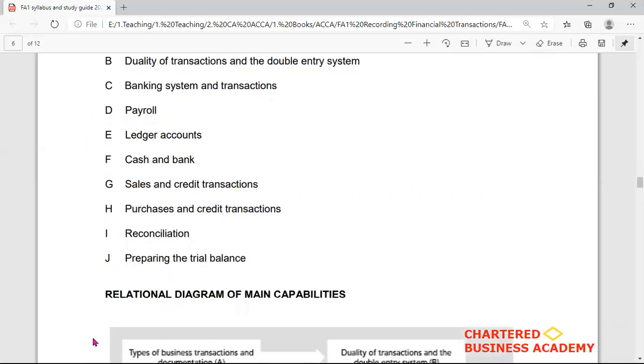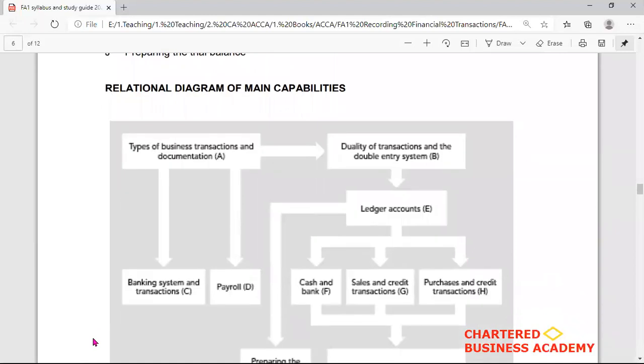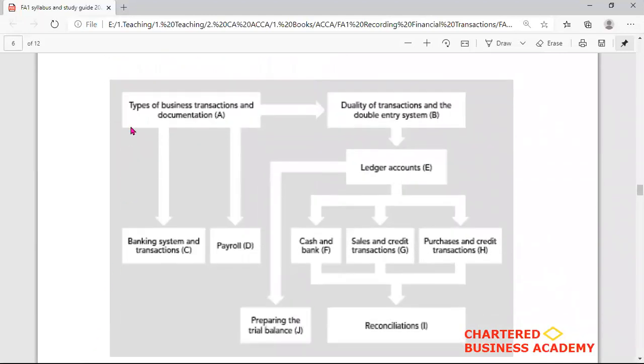So let's discuss the relational diagram of the main capabilities which are provided by ACCA Global. When we talk about the types of business transactions and documentation, it is linked with other parts of the syllabus. That is your part B, duality of transactions, which means recording of entry in the double entry mode, like the debit and credit. That is known as the duality of transactions, because every transaction has two aspects. One is debit and the other is credit.